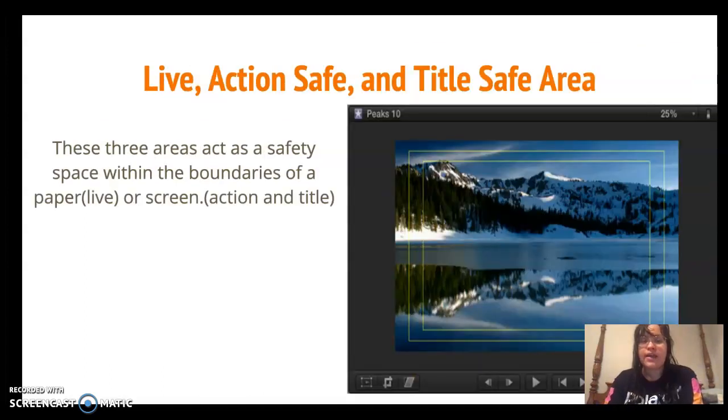Next, there's live, action safe, and title safe area. These three areas act as a safety space within the boundaries of a paper, which is live, or screen, action, and title. So in this example, I used an action safe area.